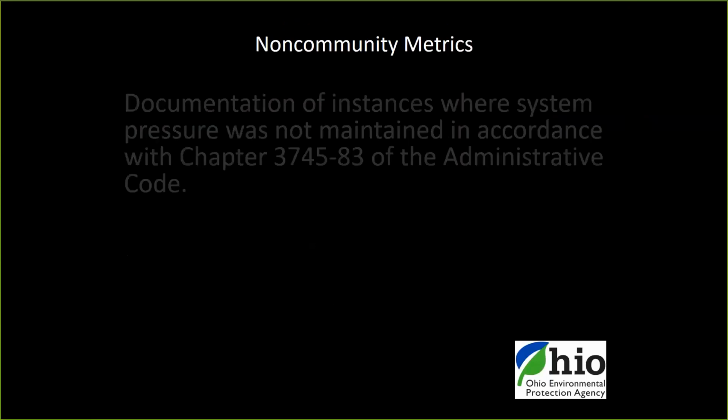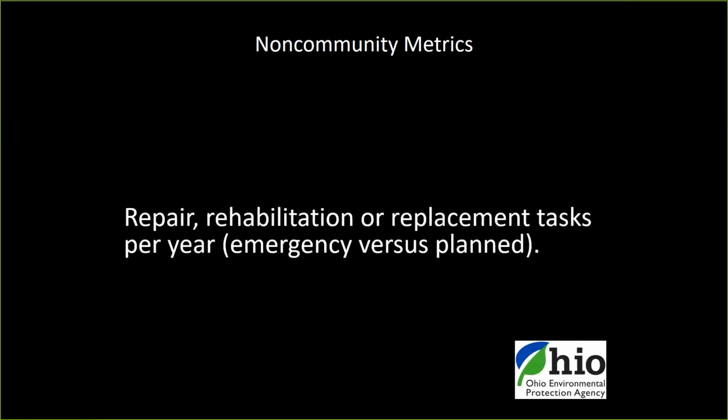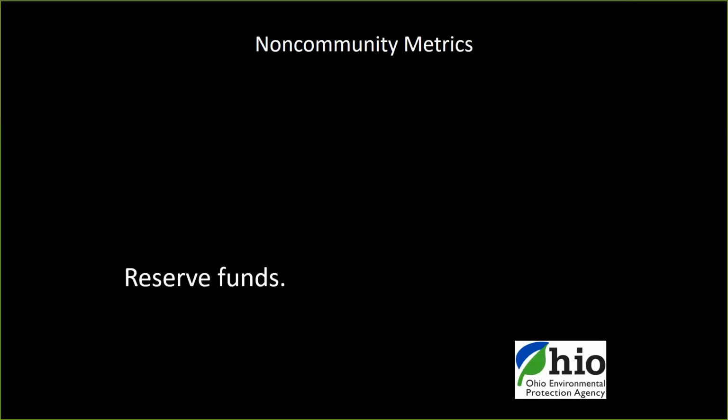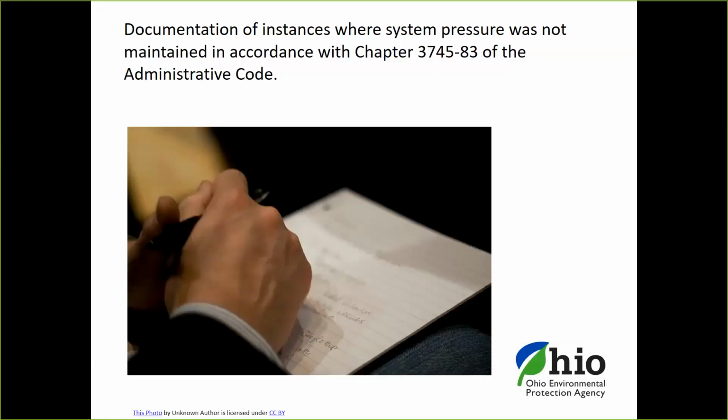Now, what I've talked about so far were all for community water systems. There are separate metrics for non-community water systems. First one is documentation of instances where the system pressure was not maintained in accordance with the rules. Again, very similar to community systems, we want to keep an eye on repair, rehab, or replacement tasks per year, emergency versus planned. Want to make sure that the non-community systems are thinking about putting together a reserve fund. And then last, the number of days that they are unable to serve water because of a disruption in their water system.